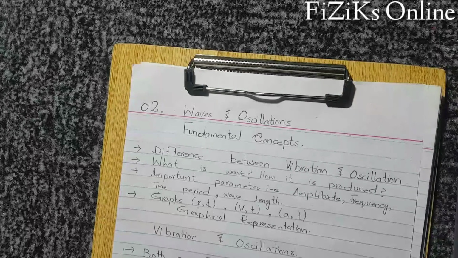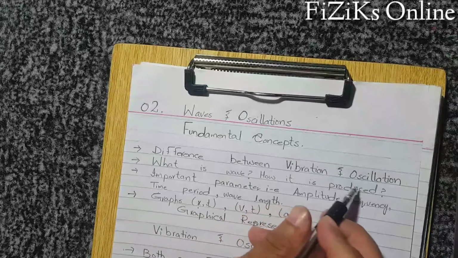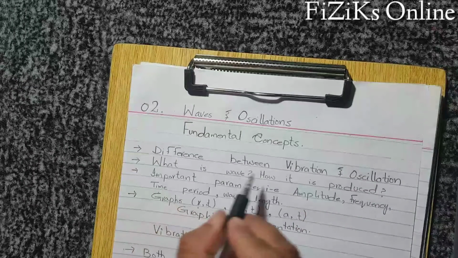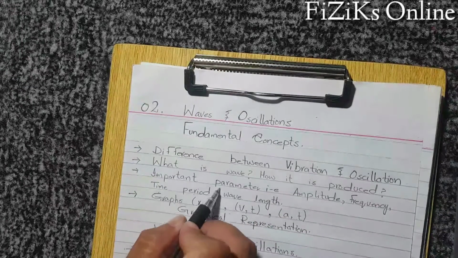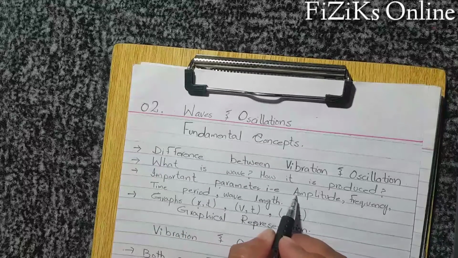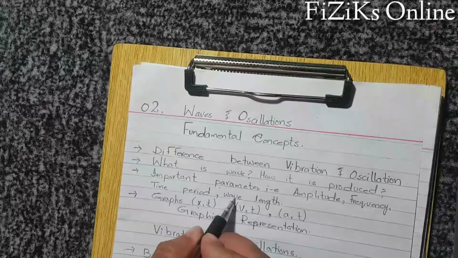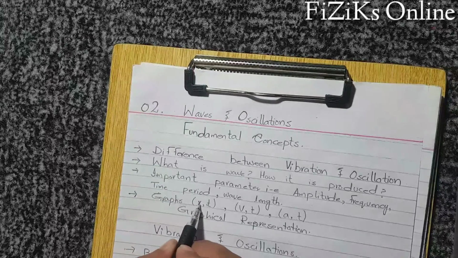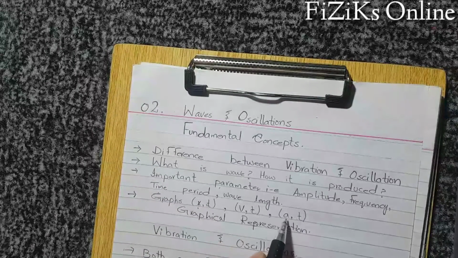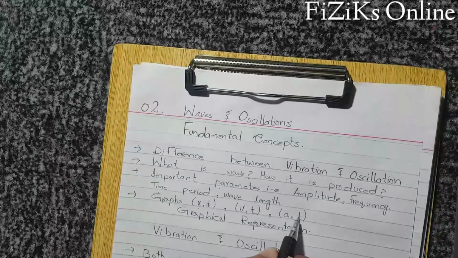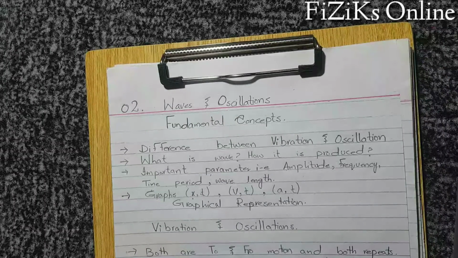Before proceeding further, we need to learn some fundamental concepts regarding waves and oscillations. The fundamental concepts we are going to cover in this lecture are the difference between vibration and oscillation, what is a wave, how it is produced, and important parameters of waves like amplitude, frequency, time period, wavelength, and graphs: position time graph, velocity time graph, acceleration time graph. Let's start today's topic.